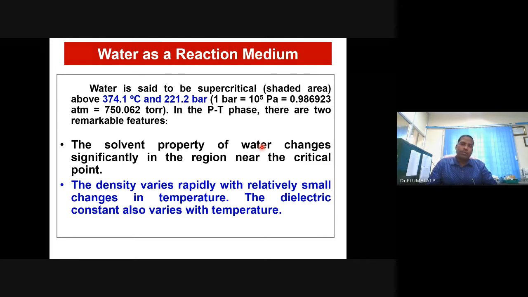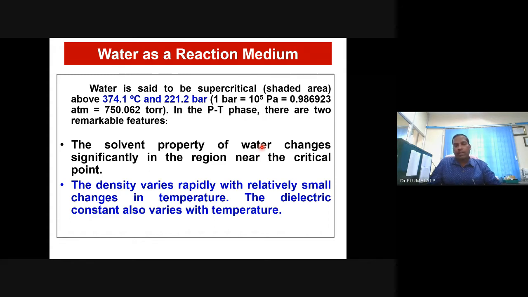Water also has the ability to precipitate something. We have seen in the beginning of this unit, when you bring two chemicals together, there is creation of supersaturation, nucleation, growth. Then there is formation of colloid or precipitate.